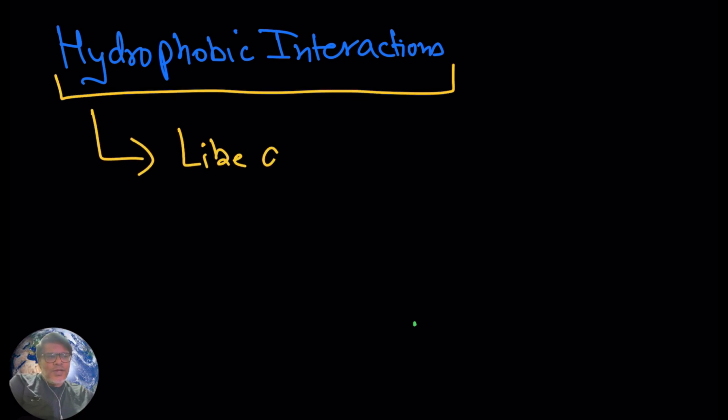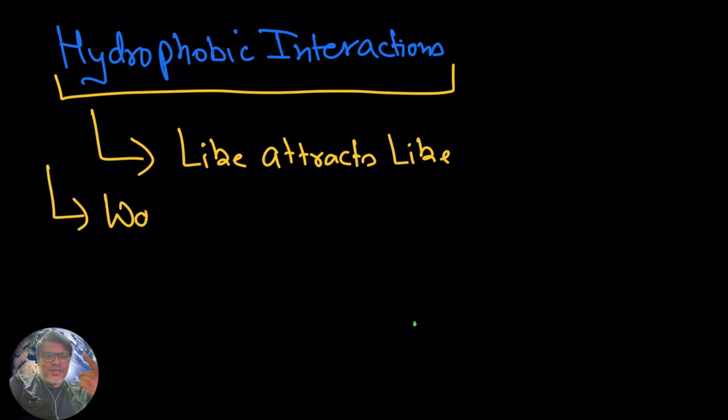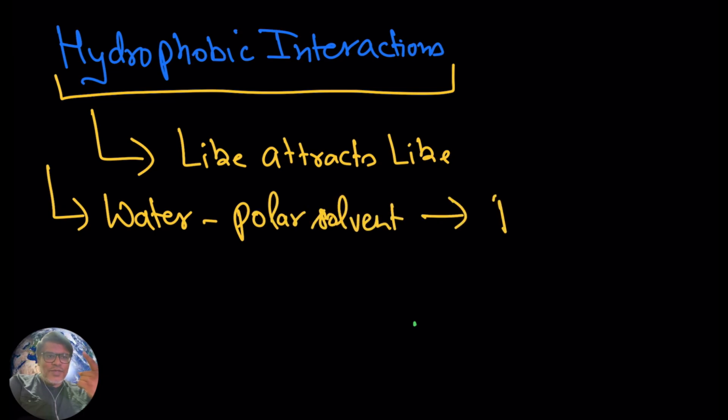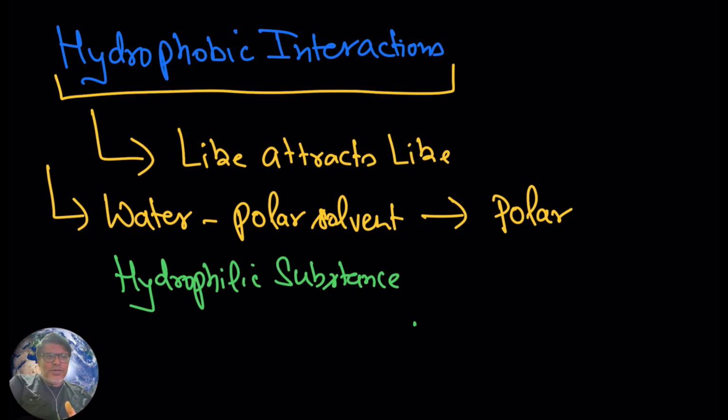Now let us move on and try to understand hydrophobic interactions. Hopefully you must know, like attracts like. Here you see water molecules. Water is a polar solvent, and in a polar solvent, polar things get dissolved. In water, generally the hydrophilic substances get dissolved easily.